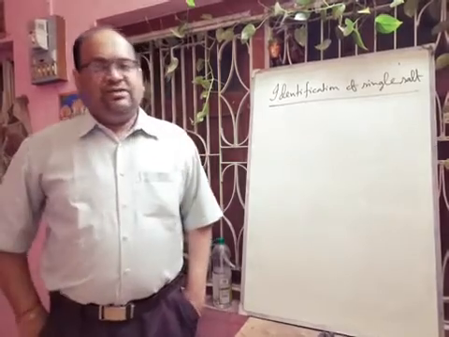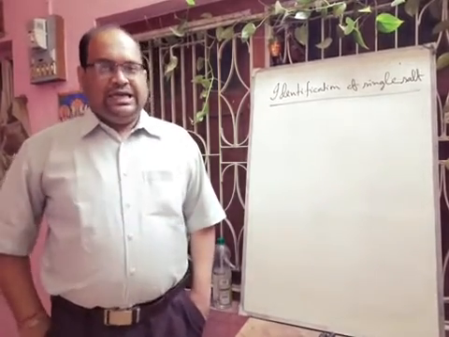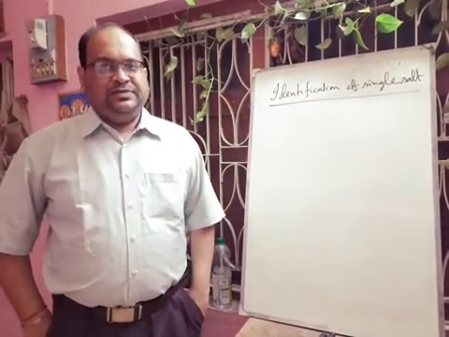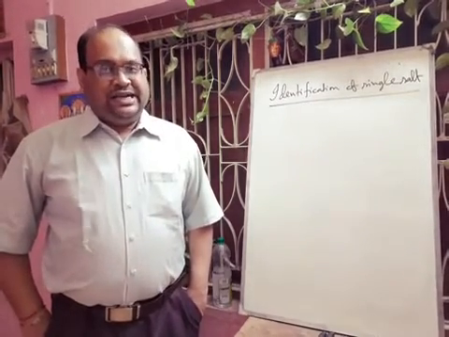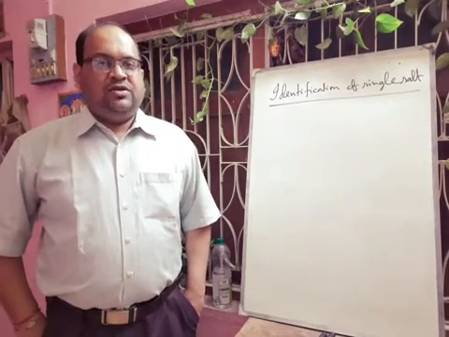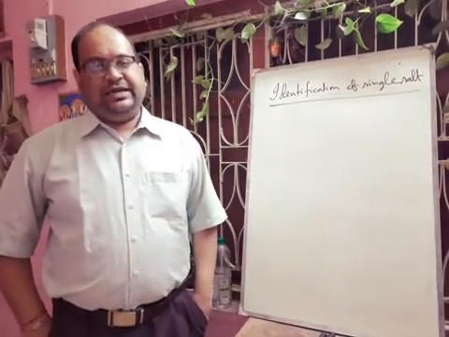Now, what is in your syllabus? As acid radicals in your syllabus, there are carbonate, nitrite, nitrate, sulfide, sulfate, chloride, bromide, iodide, oxalate, phosphate, and acetate radicals.